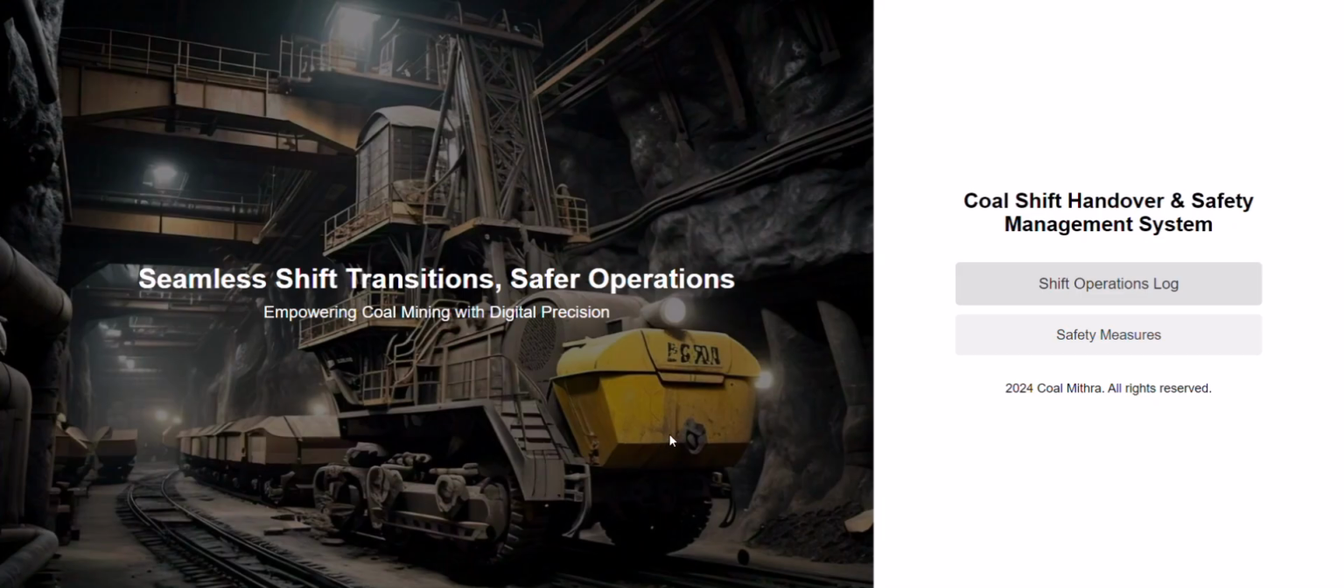Once he logs in, he'll be redirected to this page where he will have two options: either shift operations log or safety measures. So when he clicks shift operations log, he has two options: shift in and shift out. Shift in is the information which he has to enter before he enters into his shift, and shift out consists of the information which he has to enter after his shift. So now let us just enter the shift in information.